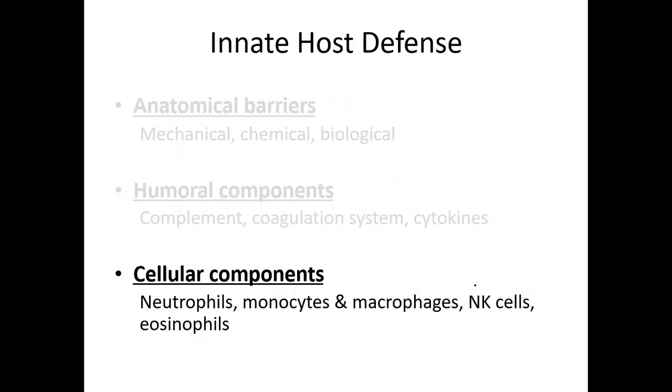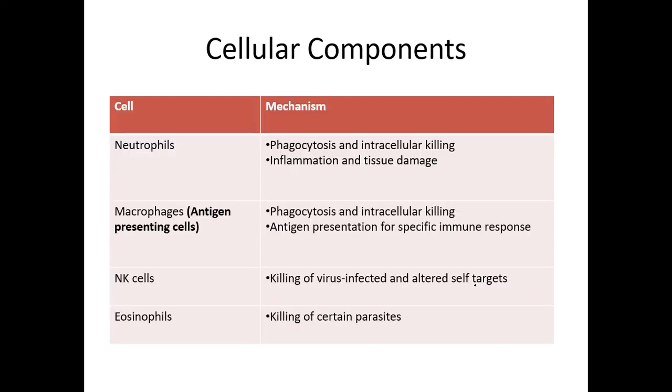So the cellular components of the innate immune system include the neutrophils, macrophages, antigen presenting cells, natural killer cells, and eosinophils. We will briefly discuss them one by one.